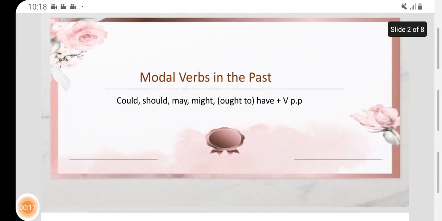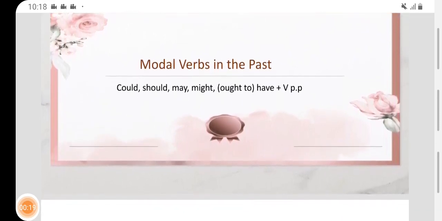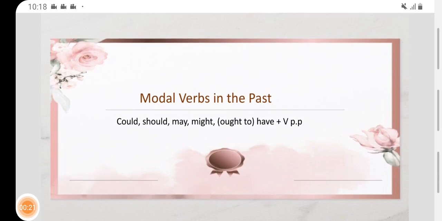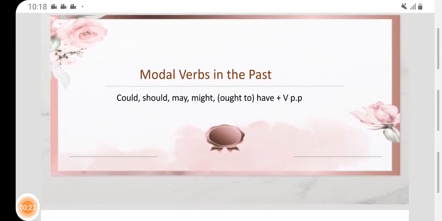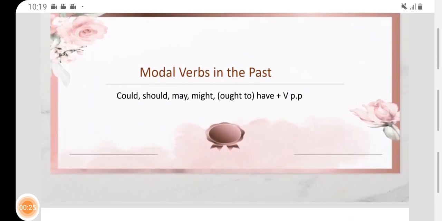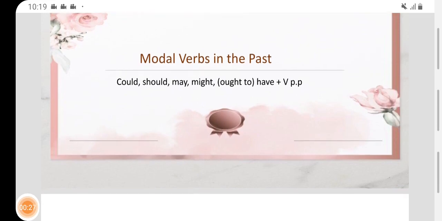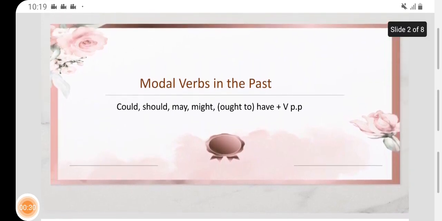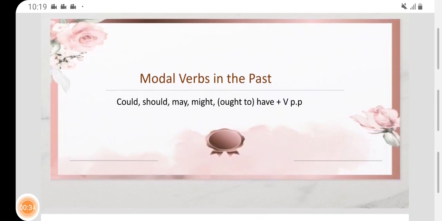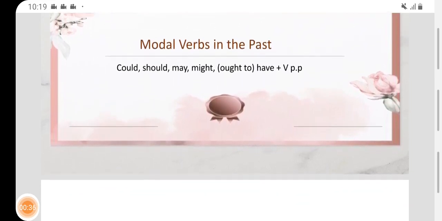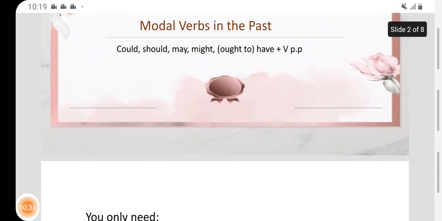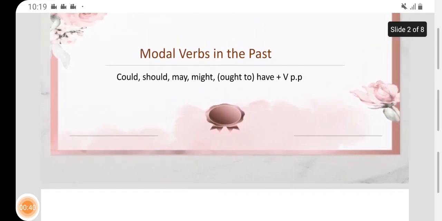We've been learning more about modal verbs, and the last time we had a lesson about modal verbs plus continuous form. Like you should be working, she must be learning, they should be writing.